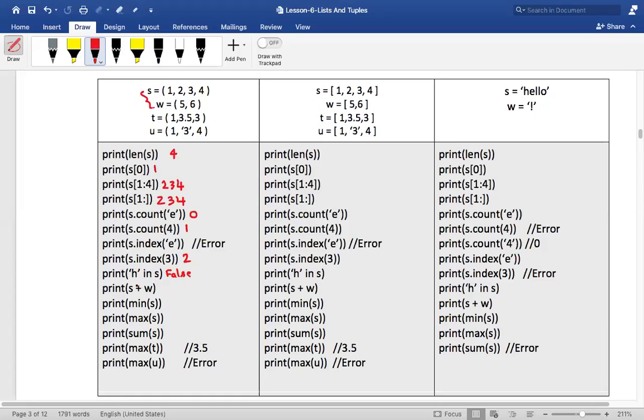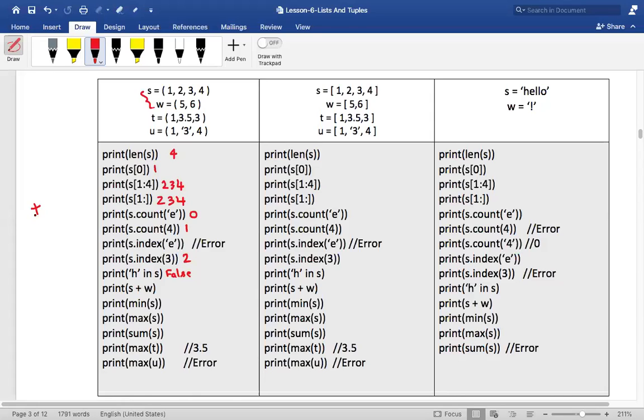Plus has been overloaded here. What is the meaning of plus, my dear friends? What is plus used for in general mathematics? It is used for addition, isn't it?